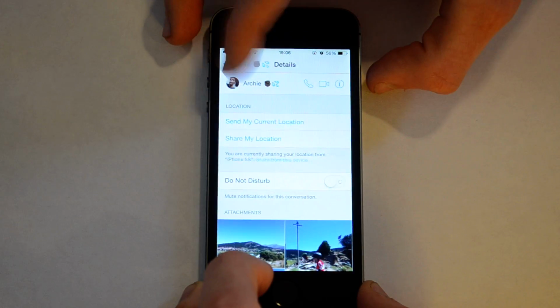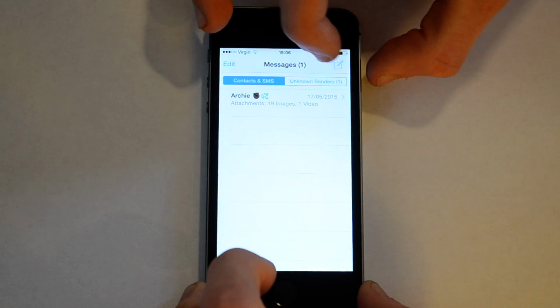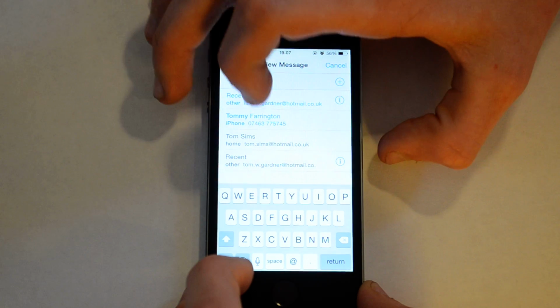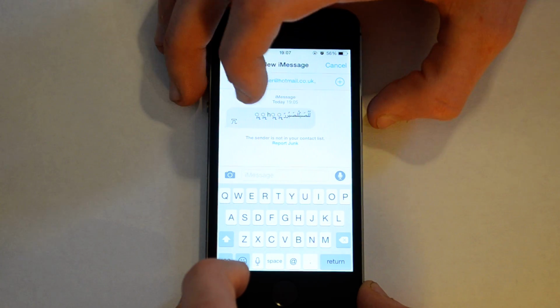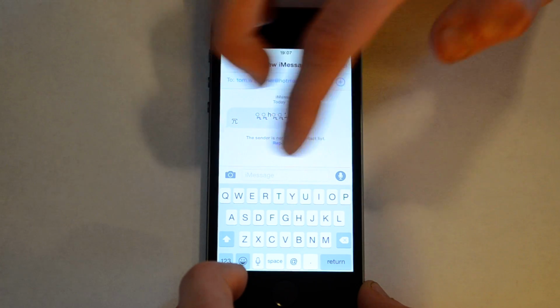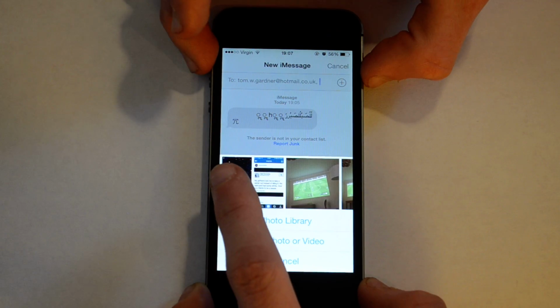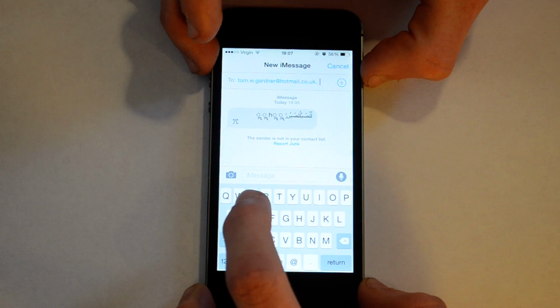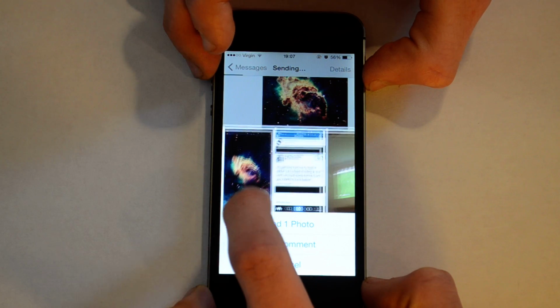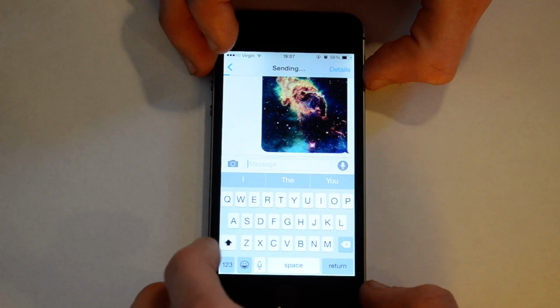So now what you need to do is send a new message to the person that has sent you this line of Arabic code here. This is what is crashing it. Now you'll need to click on camera, send any photo twice,